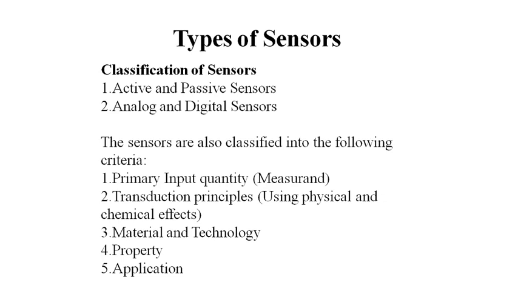We will see the classification of sensors, that is classified as first active and passive sensors, second is analog and digital sensors. The sensors are also classified by the following criteria, considering some parameters of the sensor. First is primary input quantity, that is the measurand. Then second, transduction principle using physical and chemical effect, which type of material and technology is used in sensors, property of sensors and applications of sensors. Then generally the classification is active, passive and analog and digital sensors.